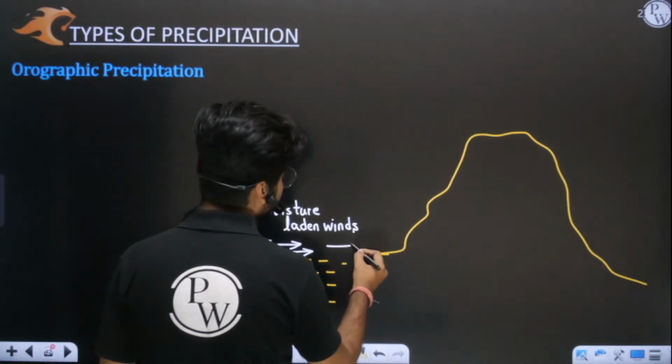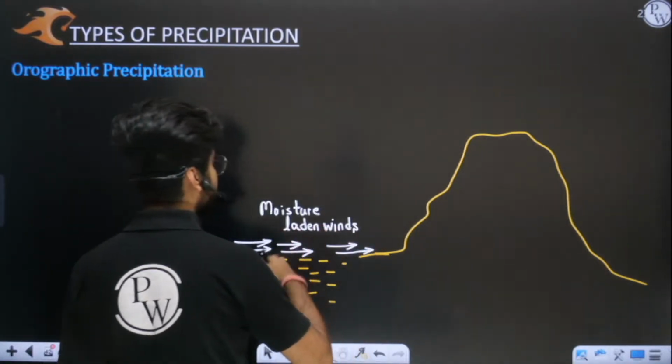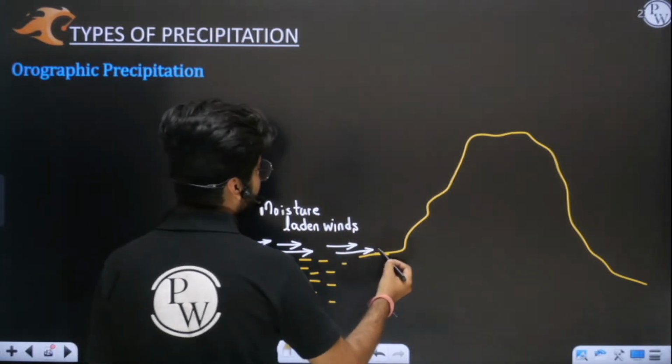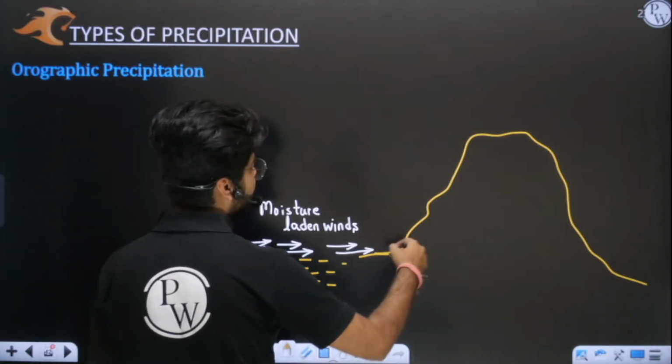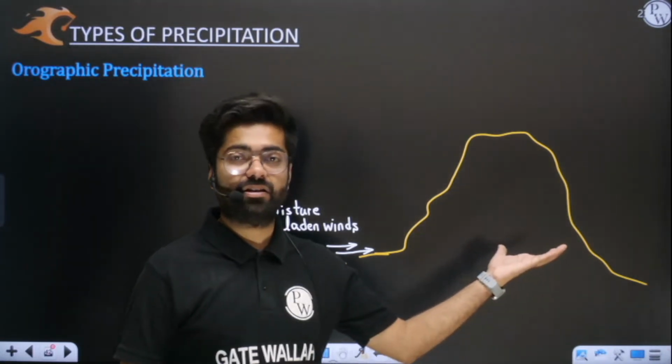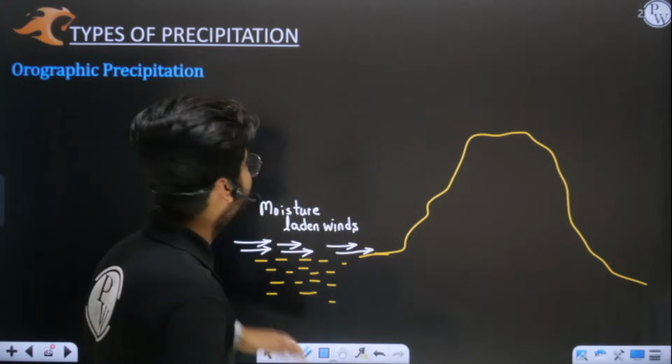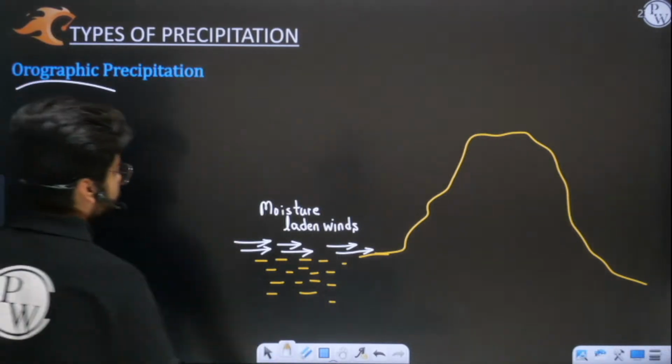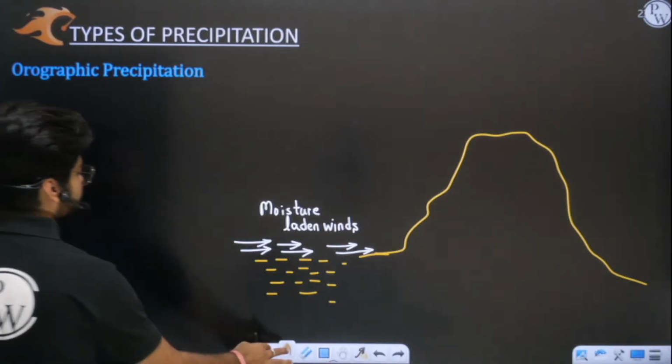Now when this air moves from oceans to land masses, let us imagine it is obstructed by an orographic barrier such as a hill. This is a kind of orographic barrier. So let me write down the basic definition here.